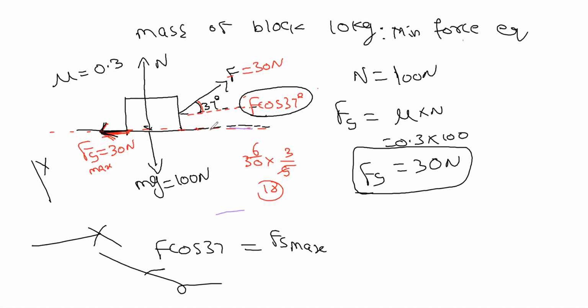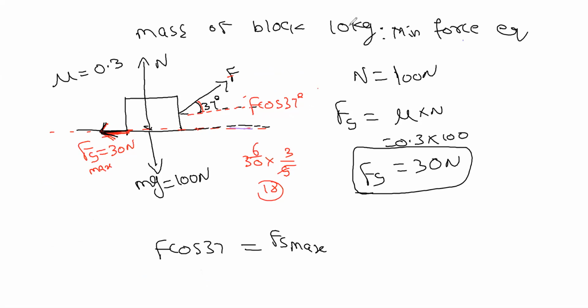So now what is the applied force in the x-axis? That comes as F cos 37. Now it's not 18. We don't know that F is 30. We have to calculate. So it is F into 3 by 5 equals 30, correct?